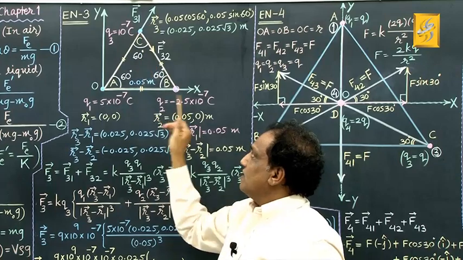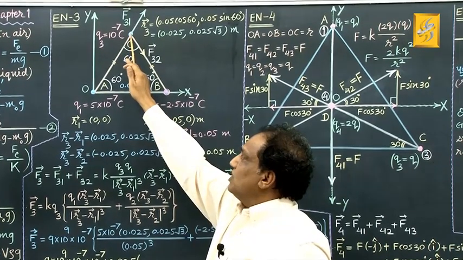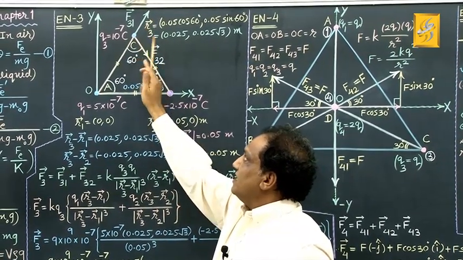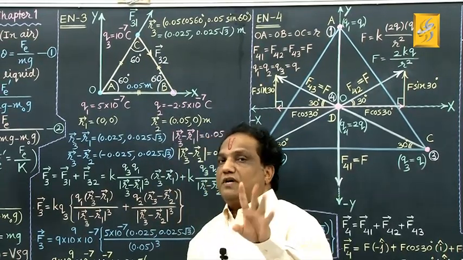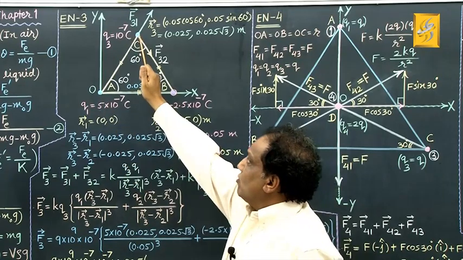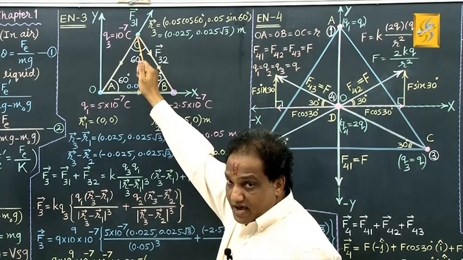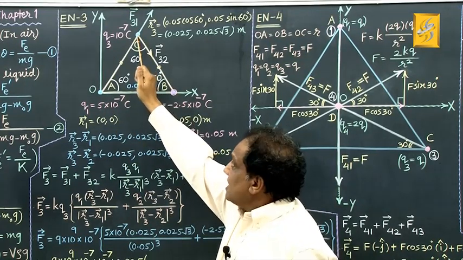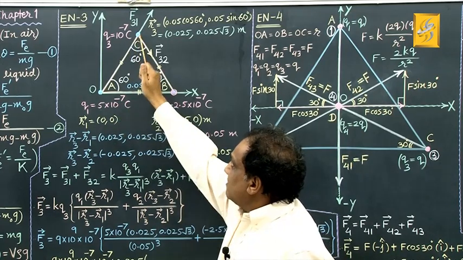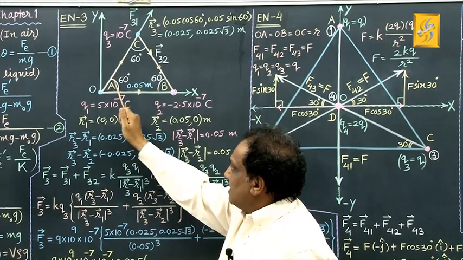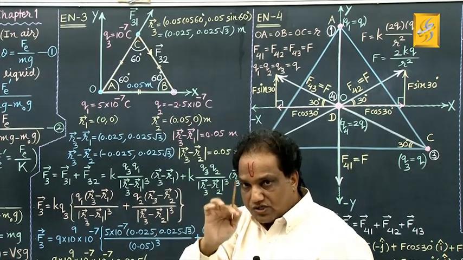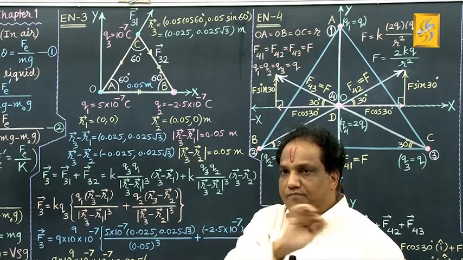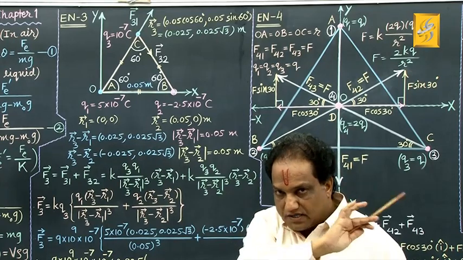Now, where is the third charge? It is in the first quadrant. Suppose its position vector is vector R3. Position vector of any point means the coordinates of that point. If this distance is R, and this angle is theta, then remember the coordinates of this point are R cos theta, comma, R sin theta.